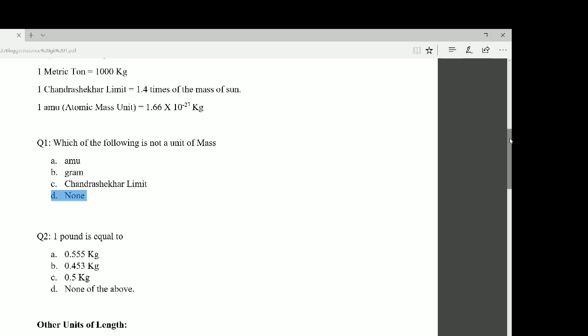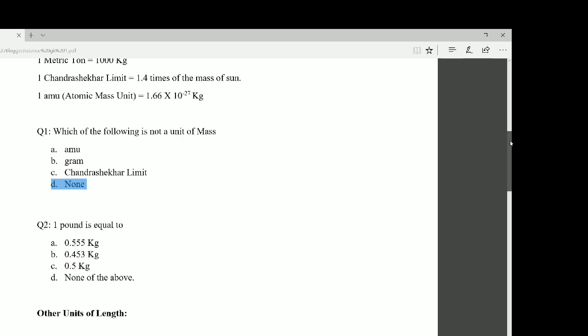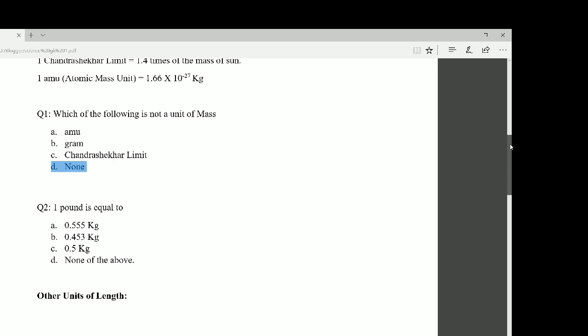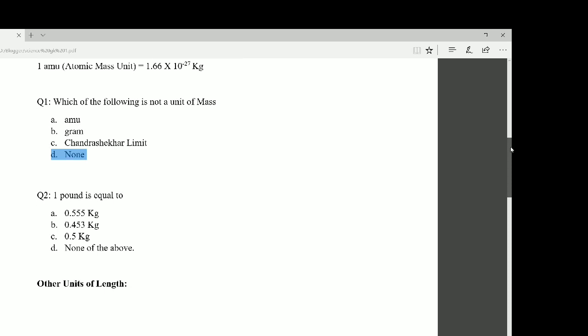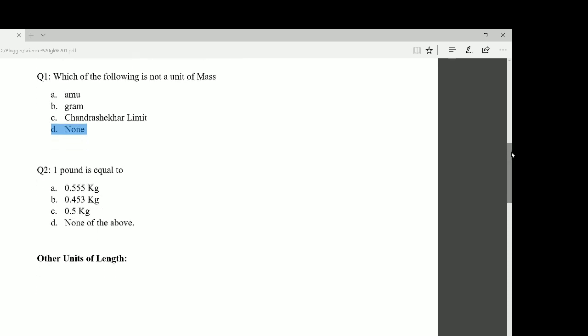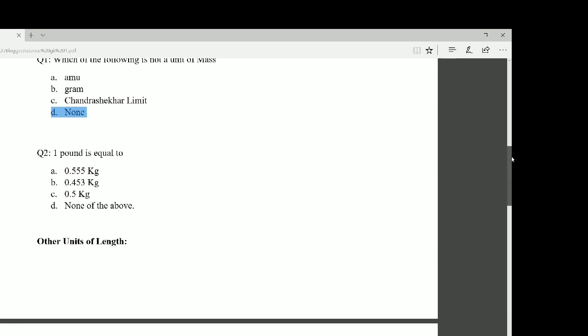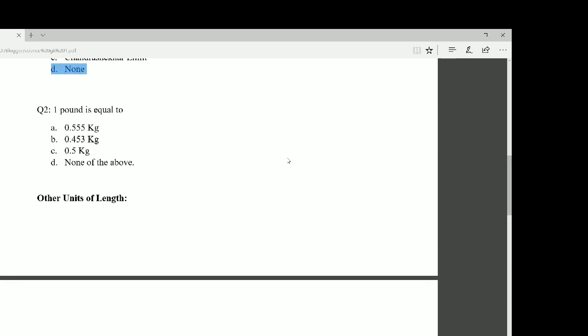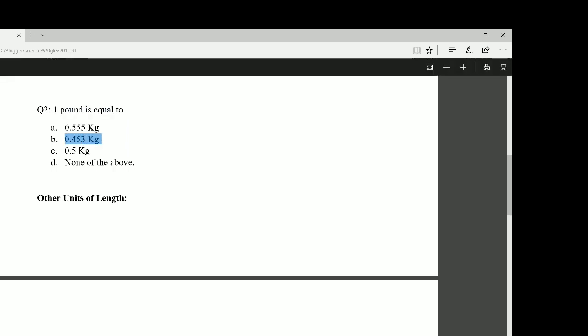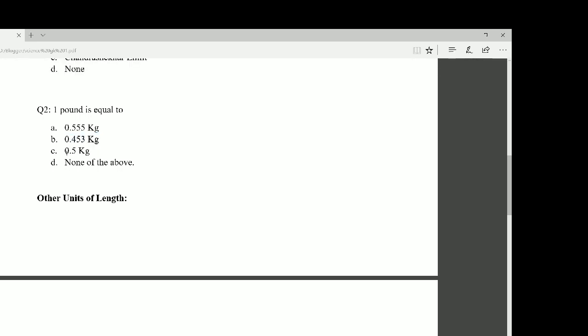I hope all of you have understood this question. Now come to the next question. 1 pound is equal to: option A, 0.555 kg; option B, 0.453 kg; option C, 0.5 kg; option D, none of the above.